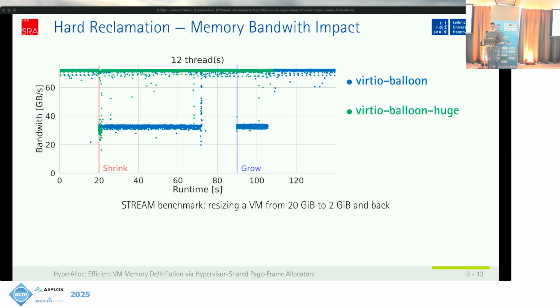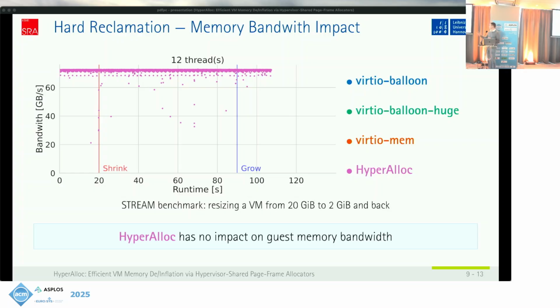We only see a small impact when shrinking a virtual machine and an even smaller impact when growing it. For VirtIO MEM, the impact is a bit more pronounced, and for HyperAlloc we see no impact at all. And also, if I hide the other benchmarks, we only see a few outliers, but no significant impact on the guest memory bandwidth.